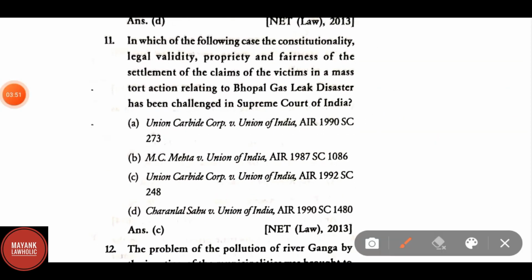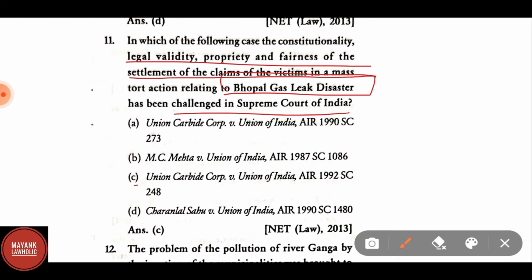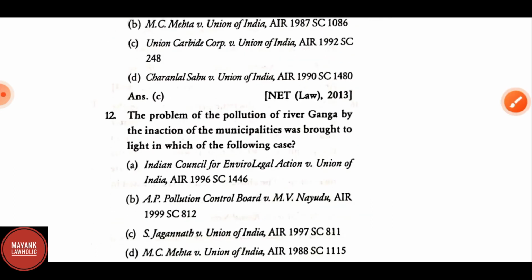In which of the following case the constitutionality, legal validity, propriety and fairness of the settlement of the claims of the victim in a mass tort action relating to Bhopal gas leak disaster has been challenged in Supreme Court of India? Correct answer is C, Union Carbide Corporation versus Union of India, AIR 1992, Supreme Court.